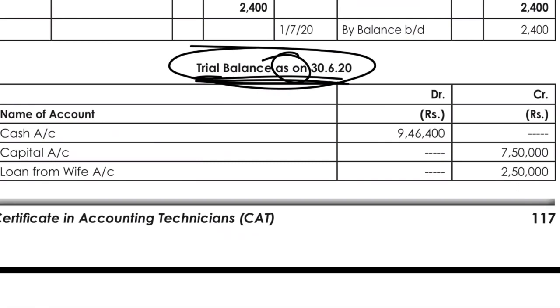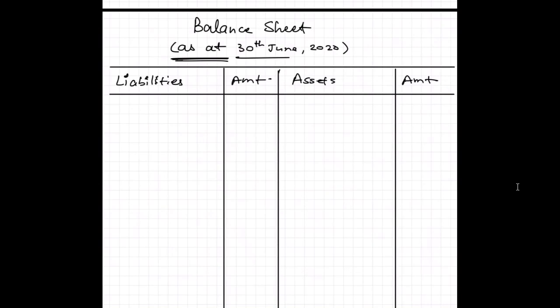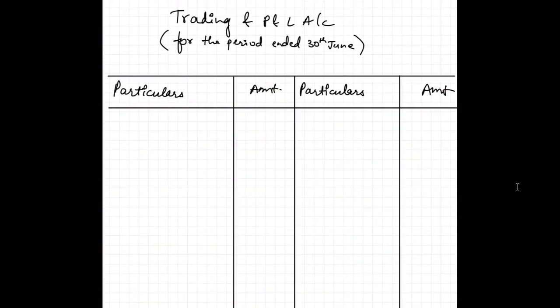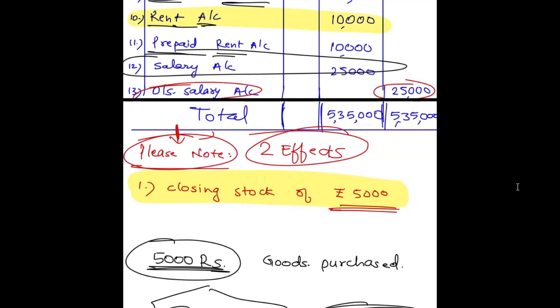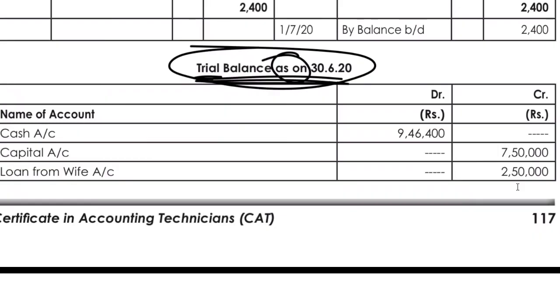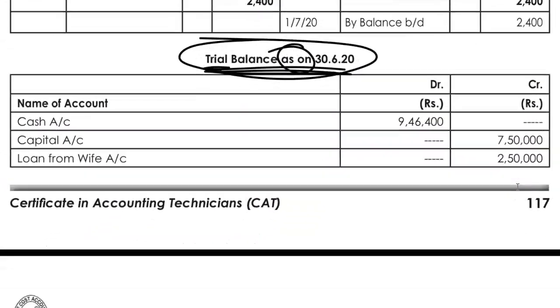So I've got some answers. We have the net loss of 31,200 and the balance sheet total is 968,800. Okay, we will just check it. So now let us do the postings based on our trial balance. Okay, second. So this is the trial balance.